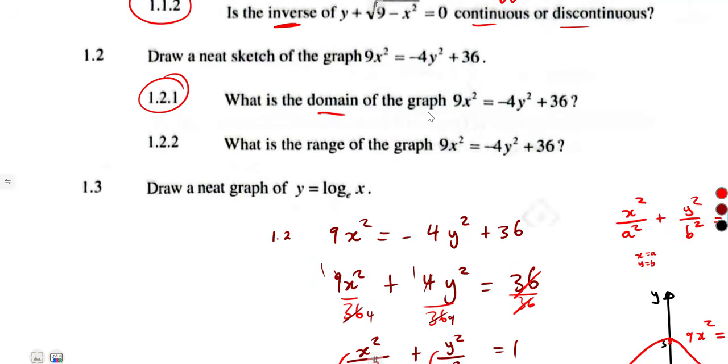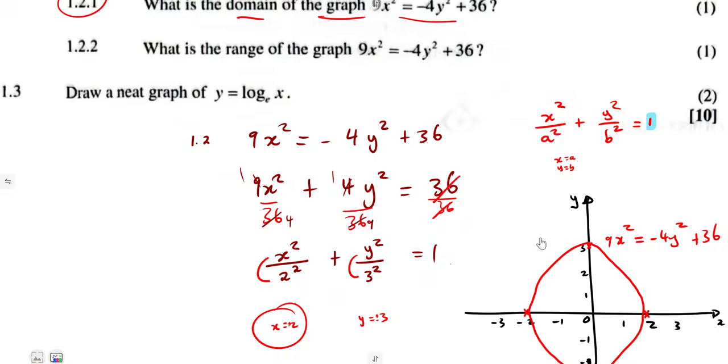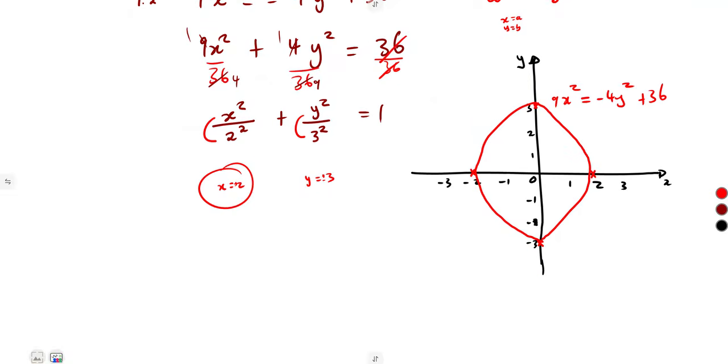Then you're being asked, what is the domain of this graph that you've just drawn? The domain in 1.21. We talk about the x values here. So the domain, referring to the x values, we are going to have x such that the x values are limited from -2 up to 2.